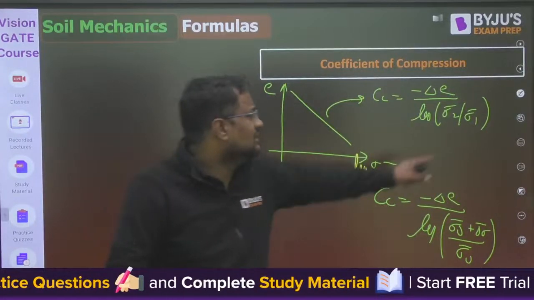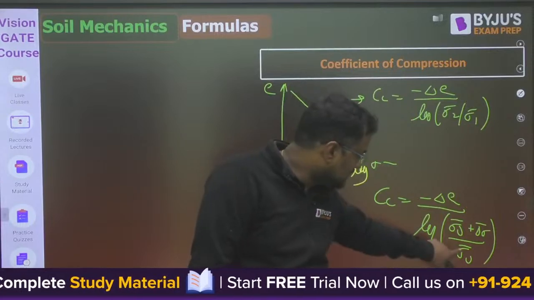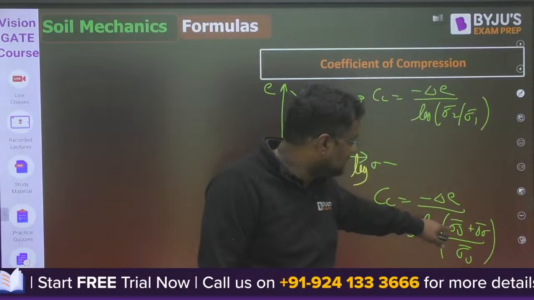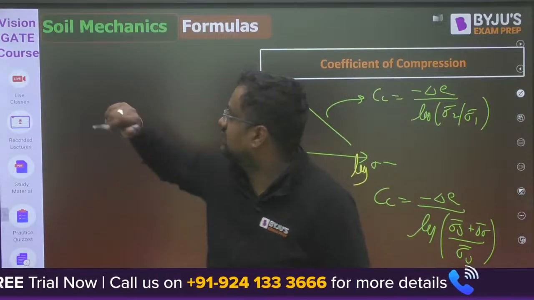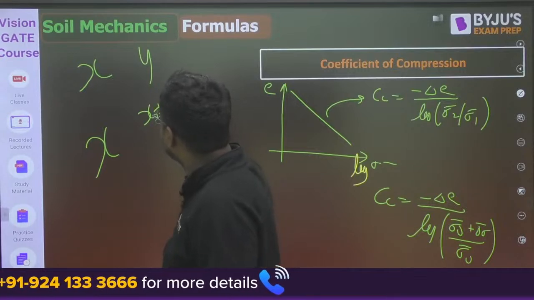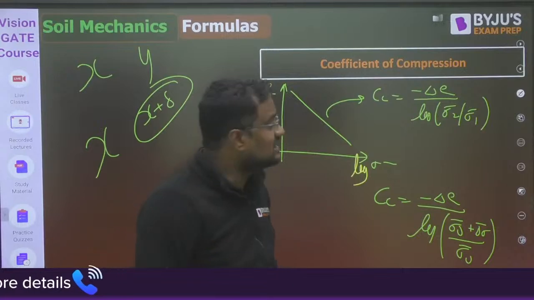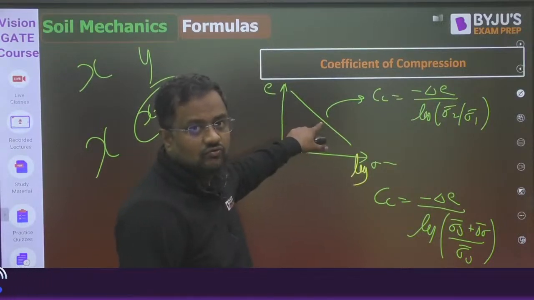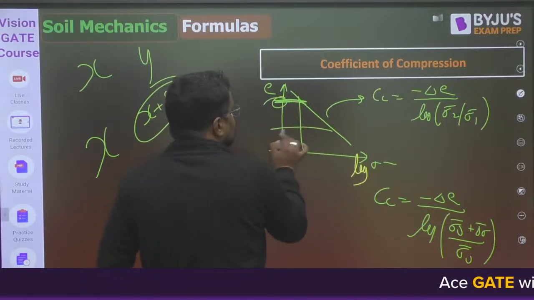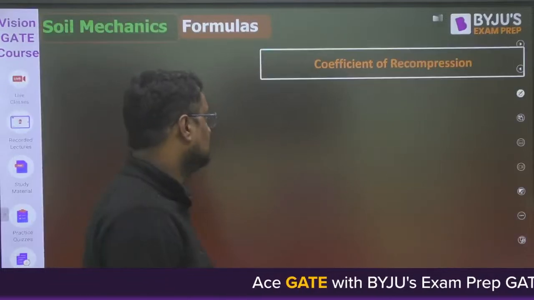Any notation is fine here. The initial stress I am writing as sigma naught bar, you can write it in any notation you like. And the other stress, sigma 2, I am writing as this plus something else. You can take the two variables as x and y, or write x plus delta. Delta can be positive, negative, anything. The minus sign signifies that the void ratio is decreasing. Y2 minus y1: initially it is more void ratio, after some time it is less void ratio, so actually it is decreasing. So one more minus will make it positive.